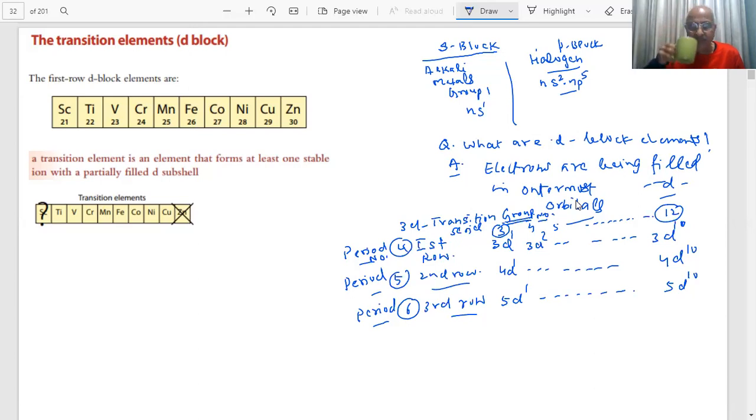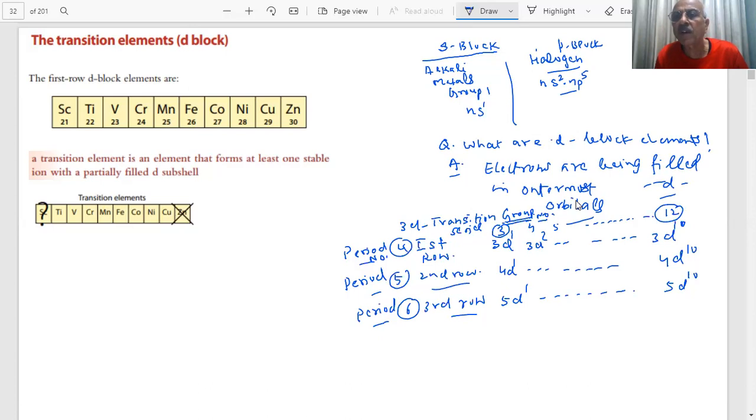That means, students, 3D is called the penultimate shell. It is the inner shell. Outermost is 4s in these cases. Outermost shell will be 4s. Therefore, the first question has been answered.